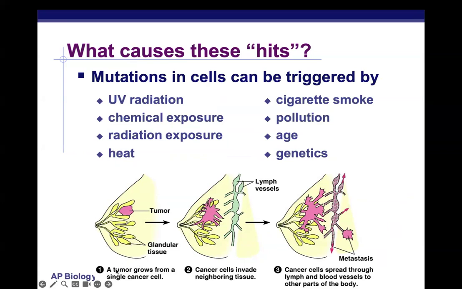Here in a picture, I show the progression from a tumor that grows from a single cancerous cell, invades neighboring tissue and lymph vessels, and then can spread through lymph and blood vessels to other parts of the body. So this very localized, single-cell problem can then spread and spread and spread once it interacts with lymph or blood vessels that can carry it throughout the body.